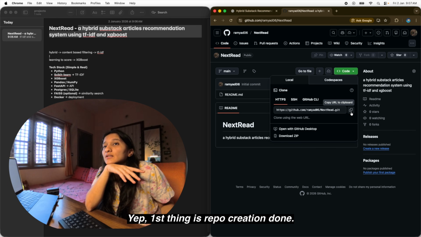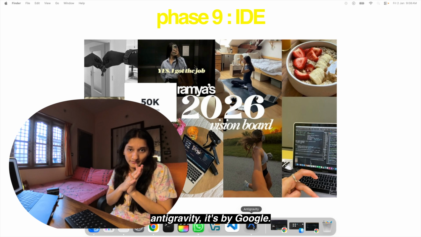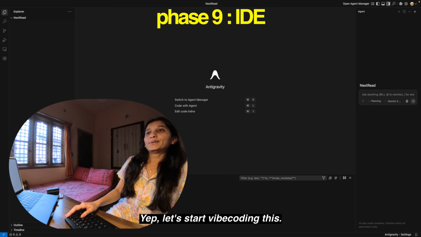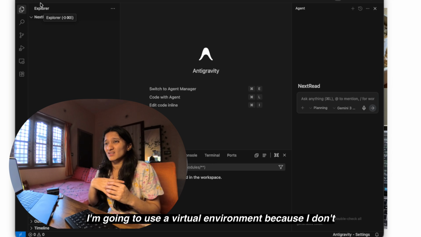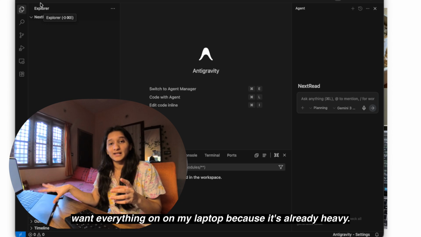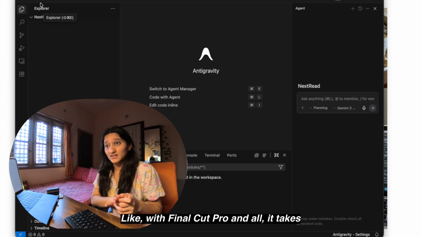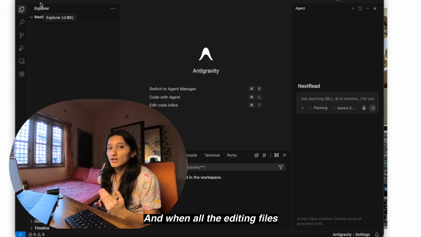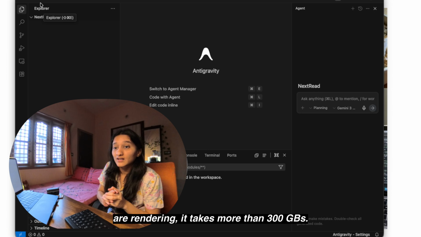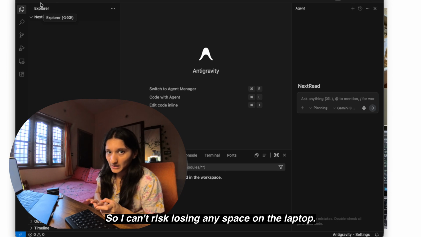Yep. First thing, repo creation done. Today I'll be coding on Antigravity. It's by Google. Yup, let's start coding this. I'm gonna use a virtual environment because I don't want everything on my laptop because it's already heavy. Like with Final Cut Pro and all, it takes literal 6 GB of space, and when all the editing files are rendering, it takes more than 300 GBs. So I can't risk losing any space on the laptop.